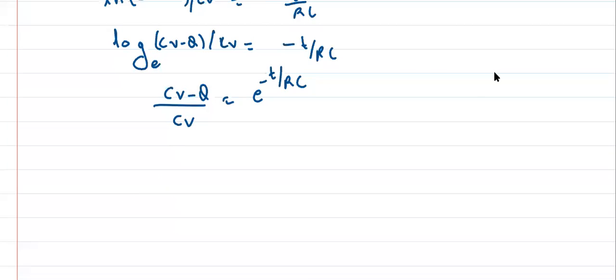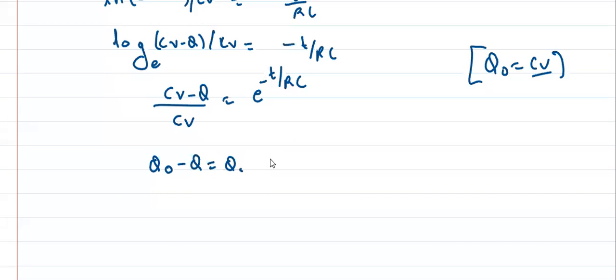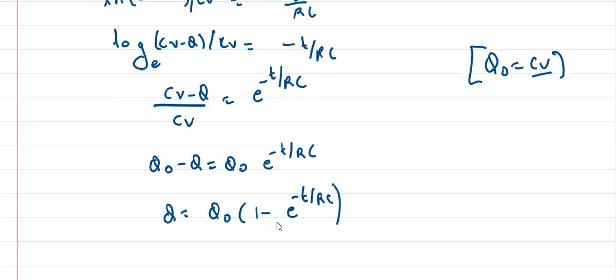Now we know that q naught is equal to CV, the maximum charge which can be stored. So I will write like this: q naught minus q is equal to q naught e to the power minus t by RC. I want to find the value of q, so take this to this side. So q will be given as q naught, bracket 1 minus e to the power minus t by RC. Yes or no? Did everyone understand?